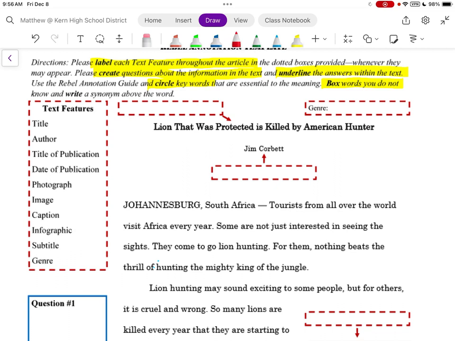As we start this article, Lion That Was Protected is Killed by American Hunter, this text box here is referring to our title. The genre is going to be non-fiction. I'm going to abbreviate that by writing non-fic. And Jim Corbett is going to be our author. You can see I'm pulling all of that information out of these text features. I have a list of options to use. One thing that you might consider doing is, once you've used one of them, go ahead and cross it out.